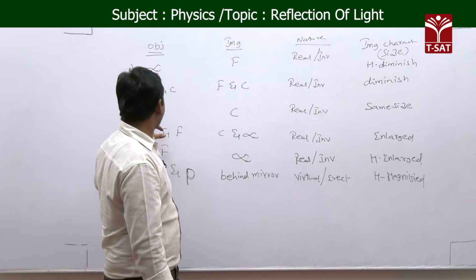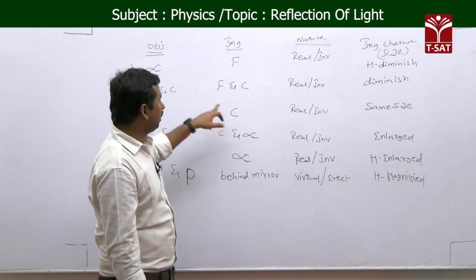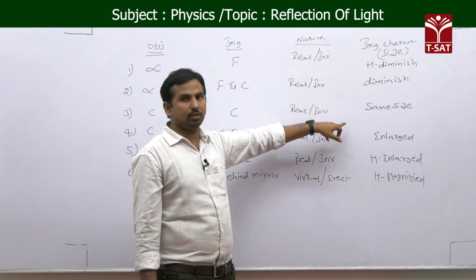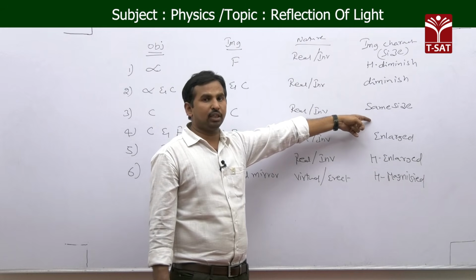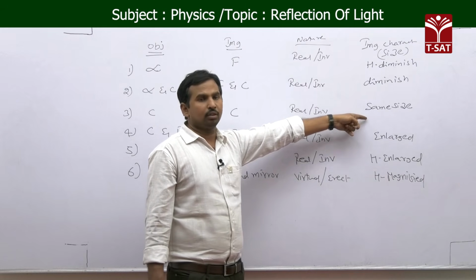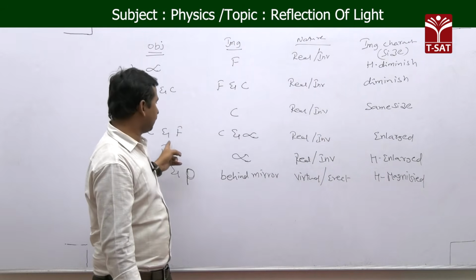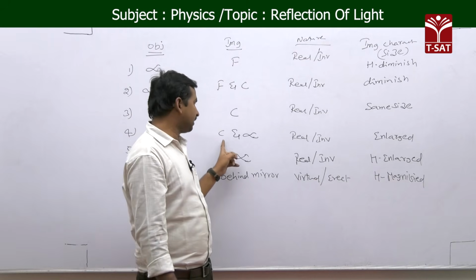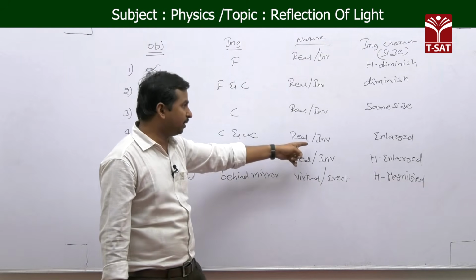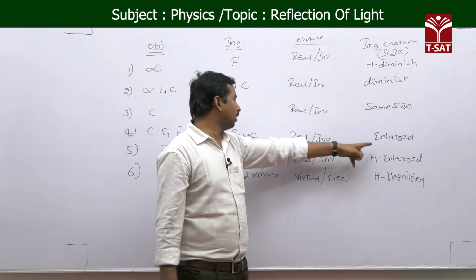And here, if you are taking the case of the object at C, the image is also formed at C, its nature is real and inverted, and the size is the same. Okay. The next case, in between C and F, the image is formed between C and infinity, and it is forming a real image, and here we are getting an enlarged image.